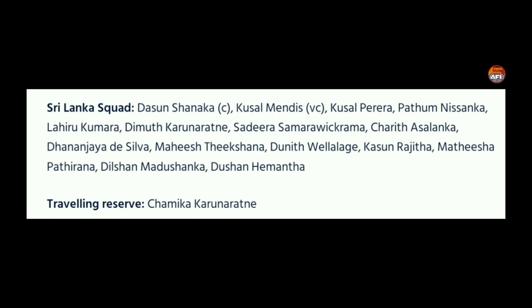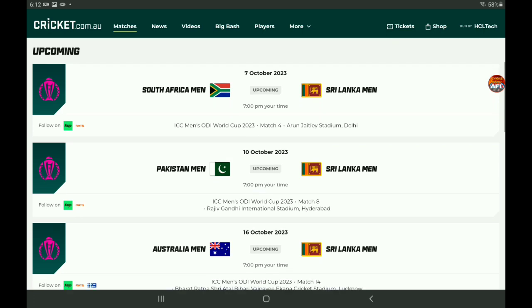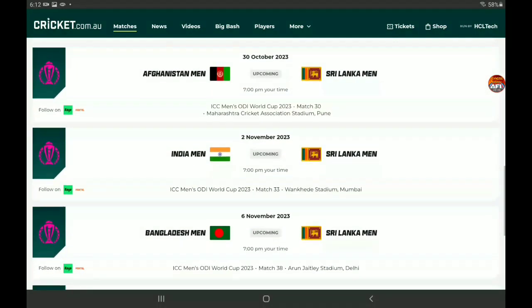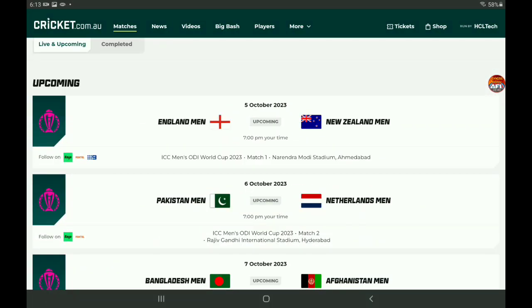And the final team I'll be covering in this video, Sri Lanka, their squad is Dasun Shanaka, Kusal Mendis, Pereira, Nissanka, Karunaratne, I've got no clue how to pronounce that one, Asalanka, De Silva, Wellalage, Rajitha, and that's pretty much their squad. There's a couple of other names in there that I don't know how to pronounce, but that's their squad. Their opener is against South Africa, then it's Pakistan, Australia, the Netherlands, England, Afghanistan, India, Bangladesh, and then New Zealand to finish. Should be a great series, this one.